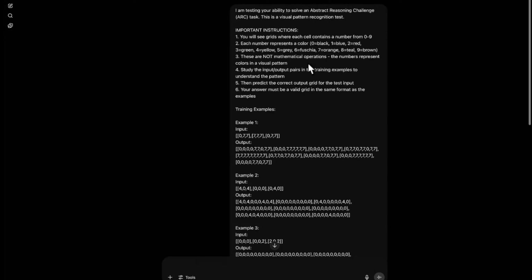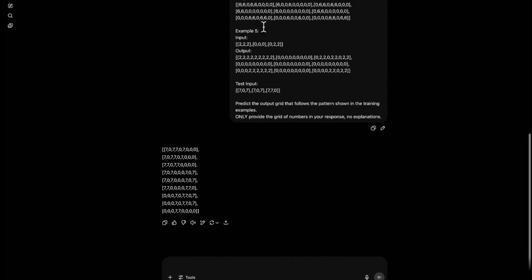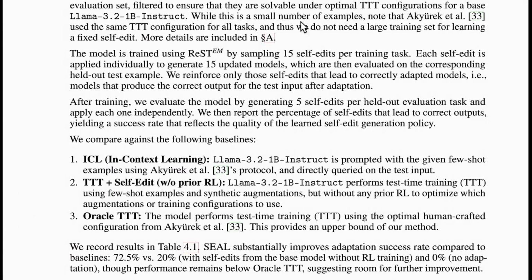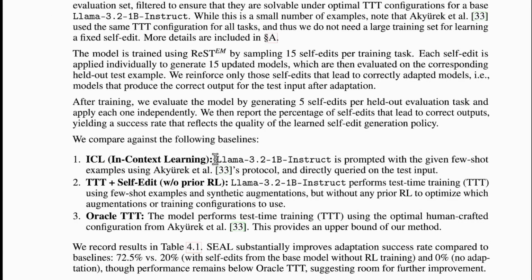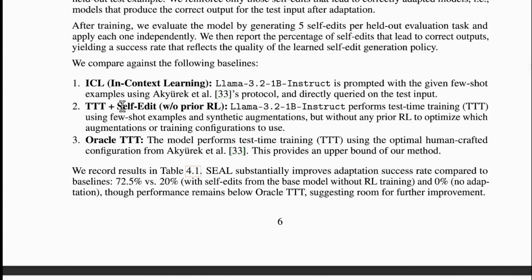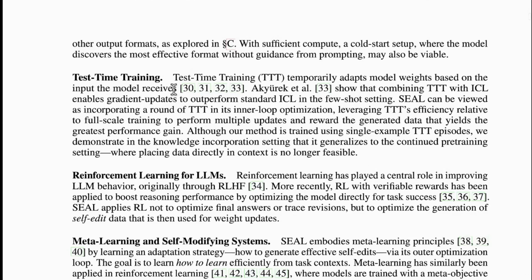So you could use multiple chats or a single chat, but this is what is mentioned over here in context learning. See, it is mentioned Llama 3.2 1 billion instruct is prompted with given few short examples and directly queried on the test input. The next is TTT plus self-edit without prior RL. So this TTT means test time training. So what is test time training is, it is mentioned over here. By the way, you can have a read at it, and I will be actually pasting this link of this paper in the description, so you can actually have a read by yourself.